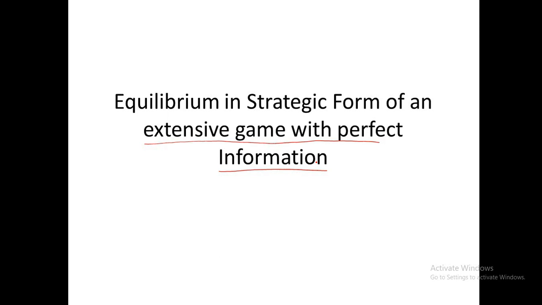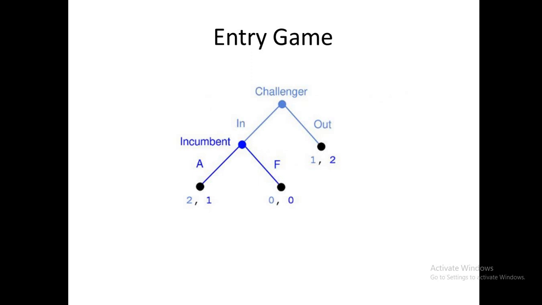Now we will try to find out the equilibrium in extensive game with perfect information, and we will consider this extensive game in the form of a strategic game. We already have seen so many strategic games in which we try to find out the equilibrium using the best response function, and we will apply the same method in the extensive game with perfect information. To consider the extensive game with perfect information, I have taken an example of an entry game.